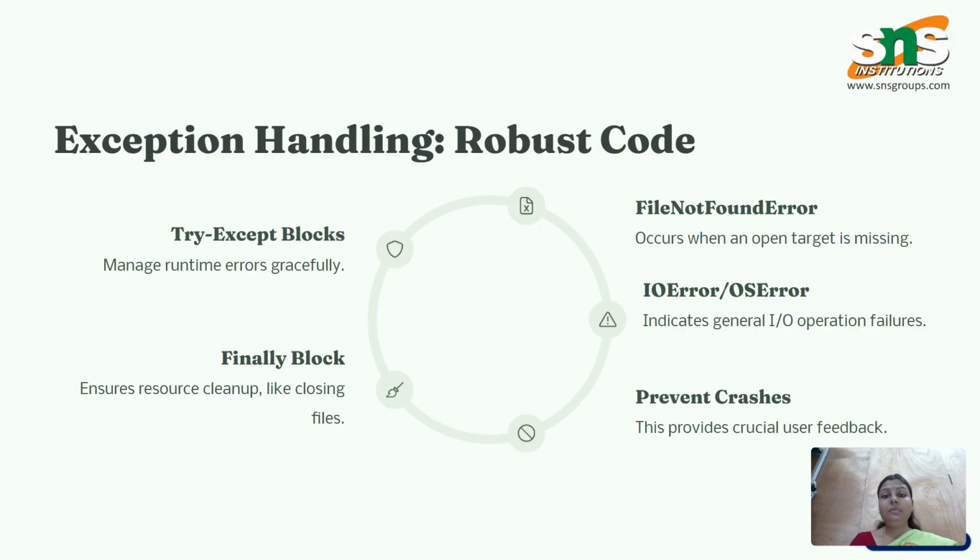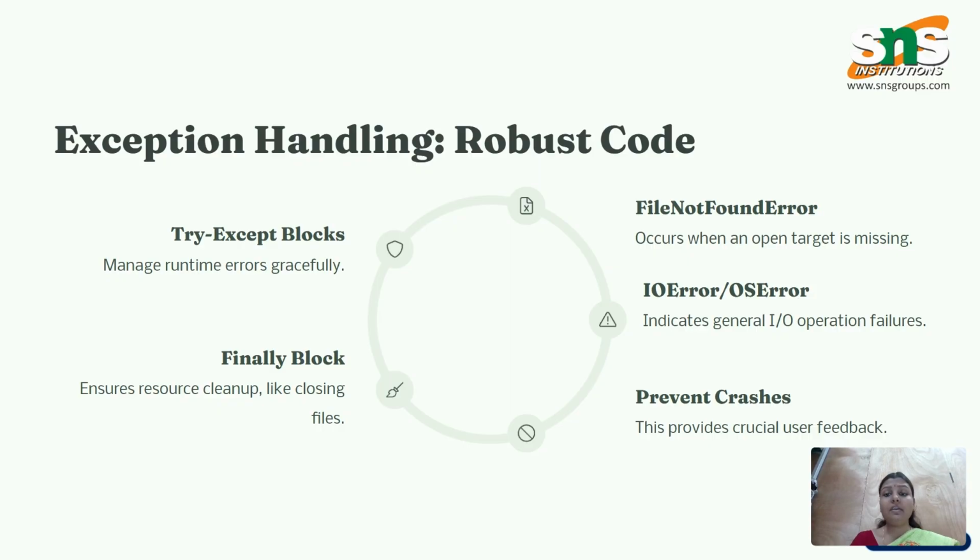Exception handling, robust code. Try except blocks manage runtime errors gracefully. FileNotFoundError occurs when an open target is missing. So in file handling, sometimes we may end up with giving some codes. Those codes may not be interpreted by the computer since the cases are different.